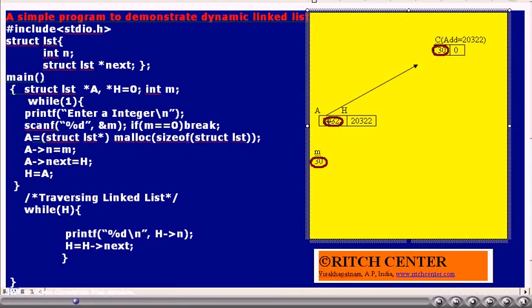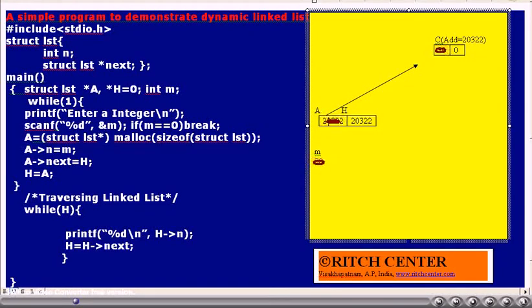Whatever value the malloc function returns, that is the address of the LST type object, that is 20322, is assigned to the LST type pointer variable a. Then a->n is made m, that is, m value is 30, so a->n becomes 30. That is, the newly created LST type object will have 30 as its n value.